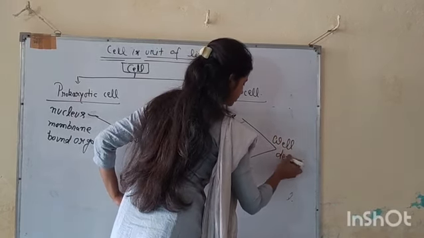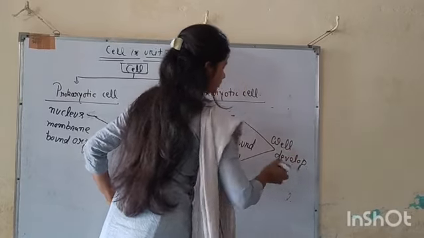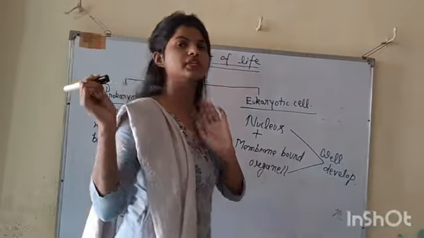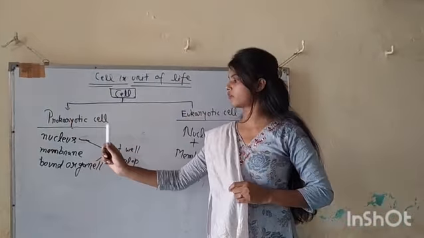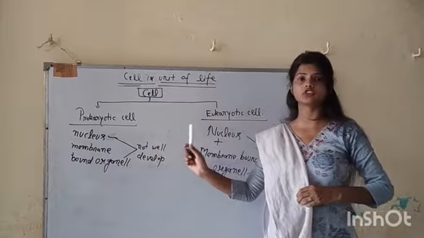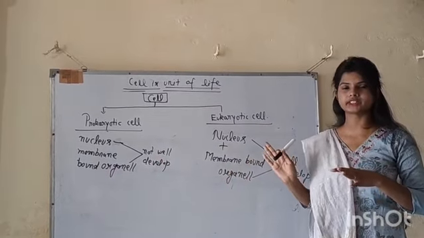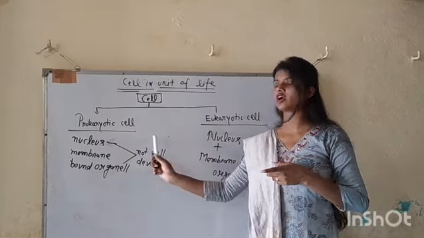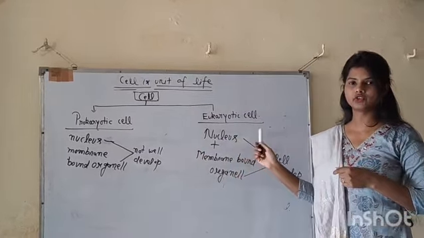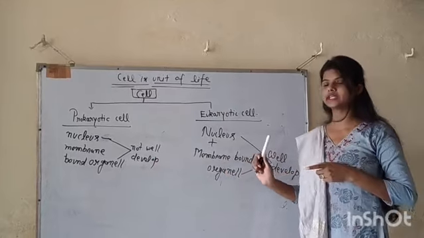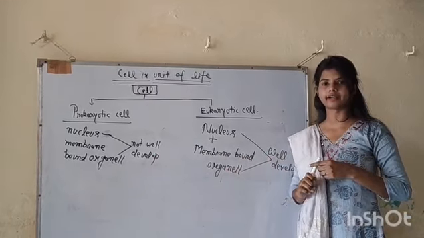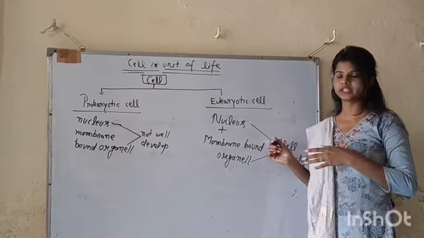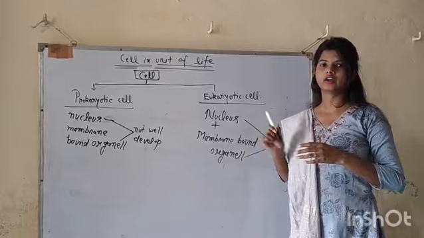This is the main difference, and it is also the definition. In prokaryotes we cannot say they are totally absent; they are present, but not well developed. In eukaryotes, the proper nucleus as well as membrane-bound organelles are fully developed.